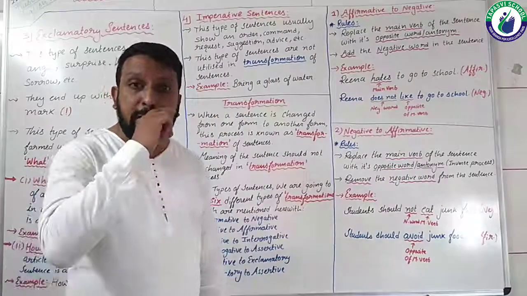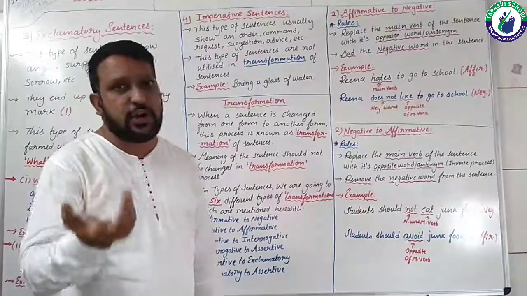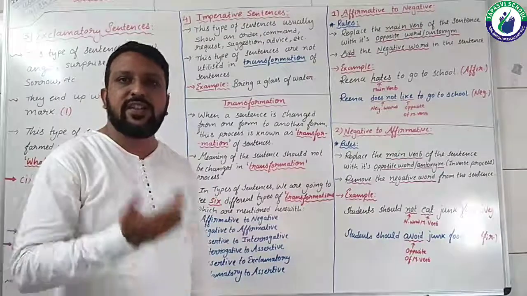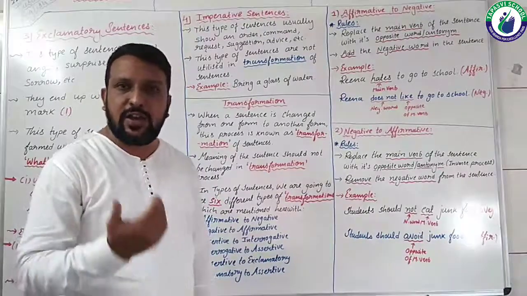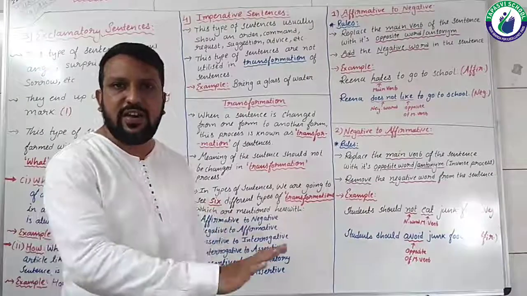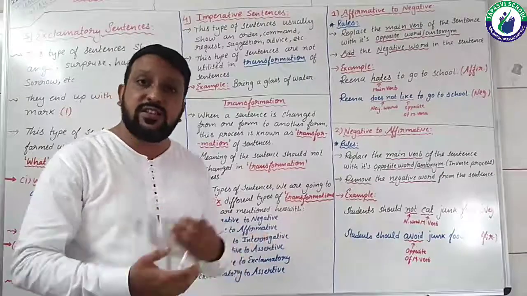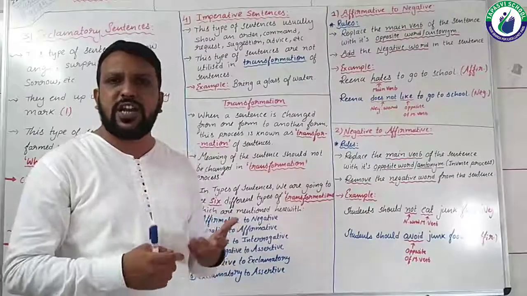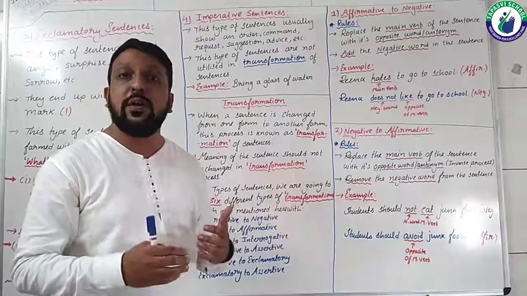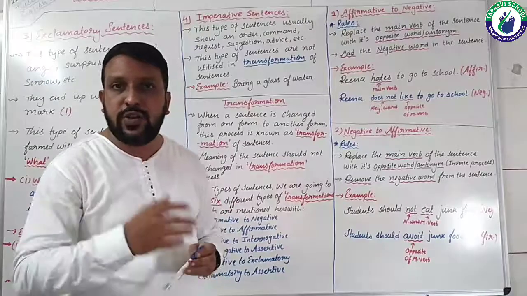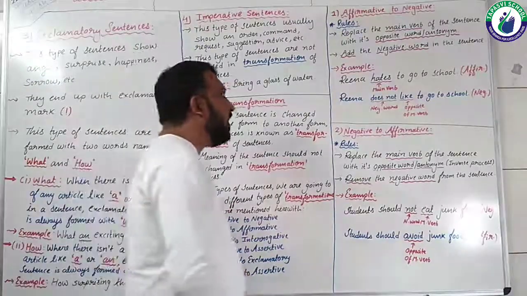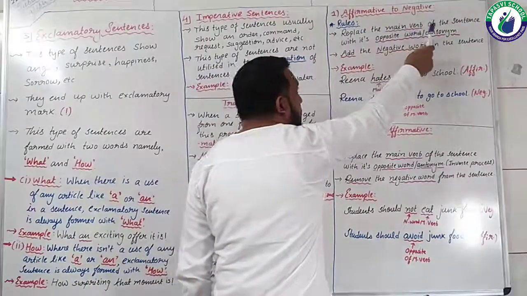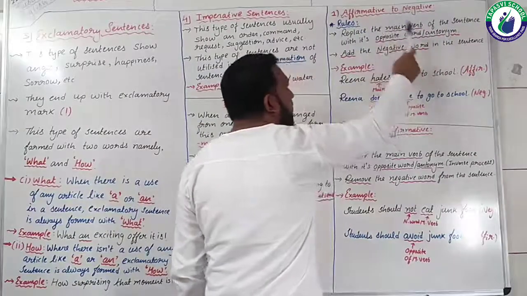Now what is the main verb and what is the helping verb, students? That also you need to be very clear about. Whenever is, has, have, had, or do, does, did are given in a sentence, these verbs are helping verbs. This helping verb you don't need to change. You just need to change the main verb. Now what change you need to bring over here? See the rule again: replace the main verb of the sentence with its opposite verb.